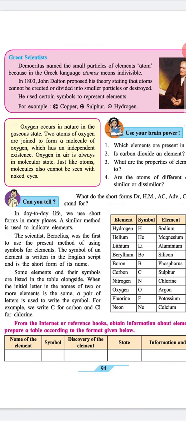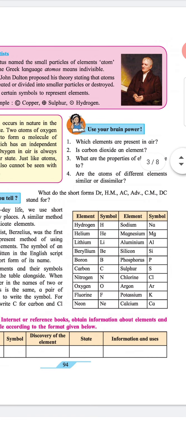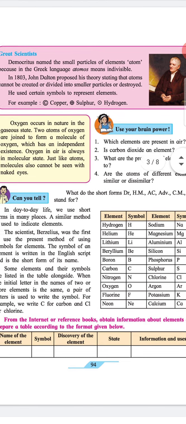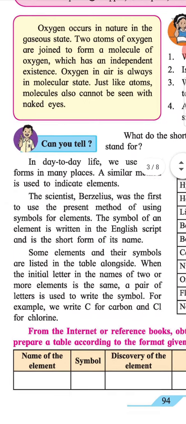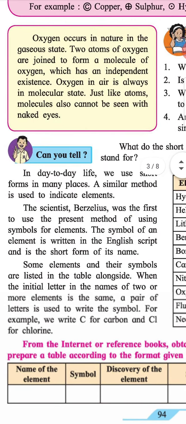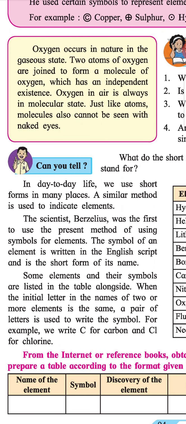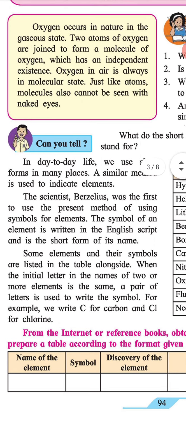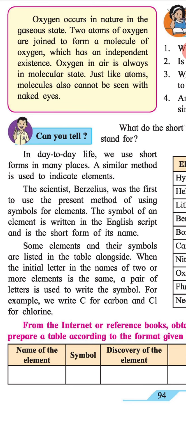Can you tell? What do the short forms Dr, HM, AC, ATV, CM, DC stand for? In day-to-day life, we use short forms in many places. A similar method is used to indicate elements. The scientist Berzelius was the first to use symbols for elements. The symbol of an element is written in the English script and is the short form of its name.